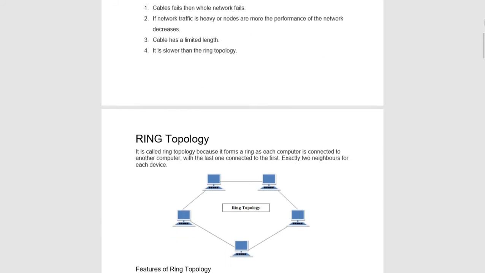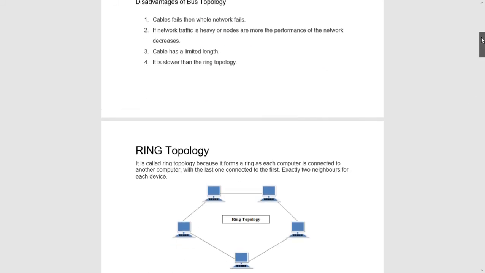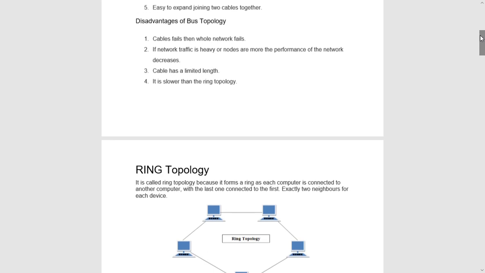Disadvantages are, yes, if cable fails, we have already discussed, the whole network will fall down. Network traffic, if it is heavy, then it will not do. Cables have limited length and it is slower than almost all other topologies, but it is very simple. That's why it is being mostly used in small businesses, schools, colleges, etc.